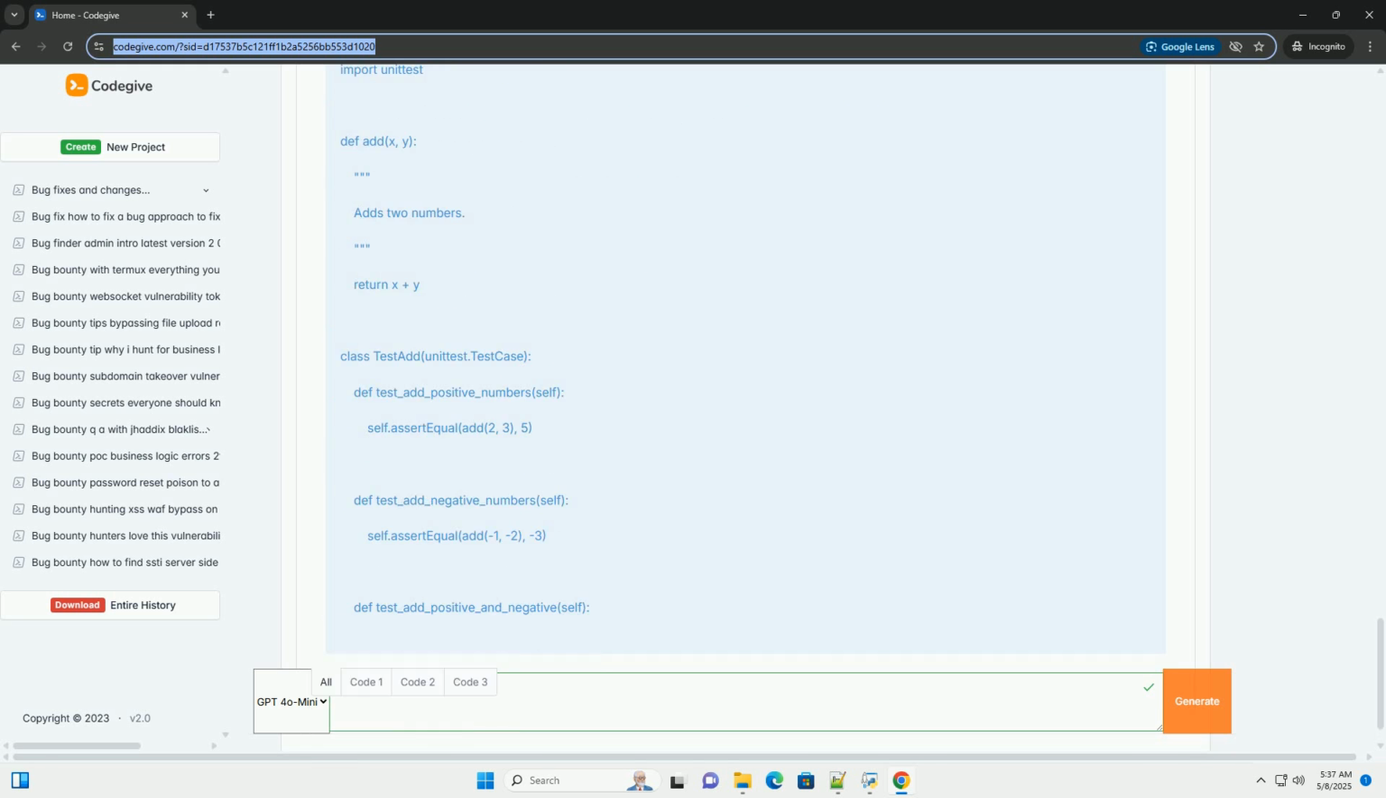Use code coverage tools. Measure how much of your code is covered by tests.